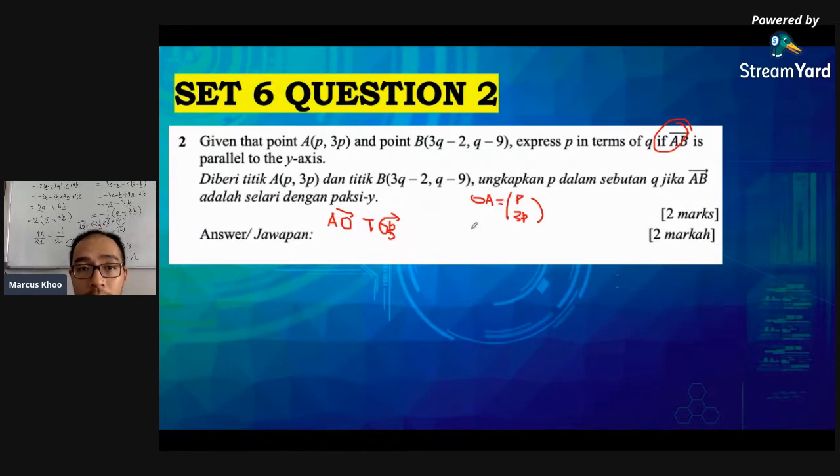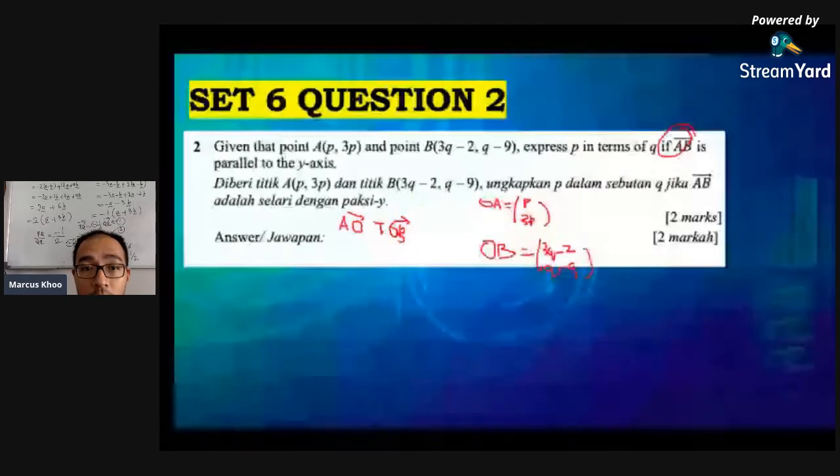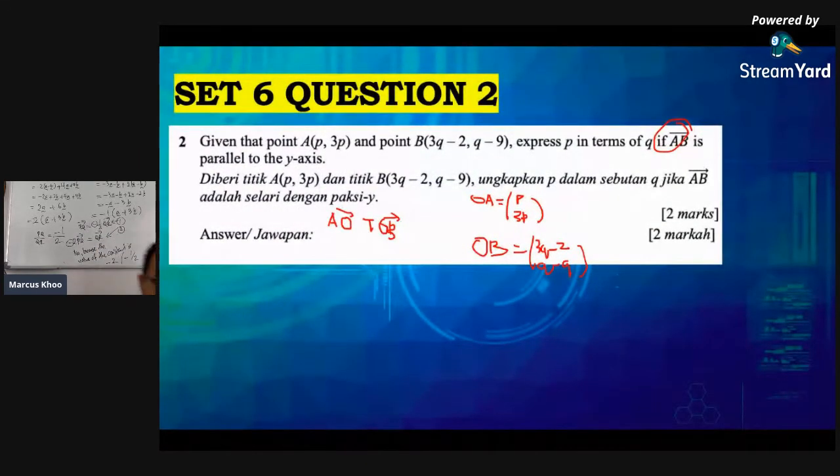And vector OB is 3Q minus 2 and Q minus 9. Then I can find vector AO plus vector OB to get vector AB. Then only you can say that it's parallel to the y-axis. So let's go ahead and do this.